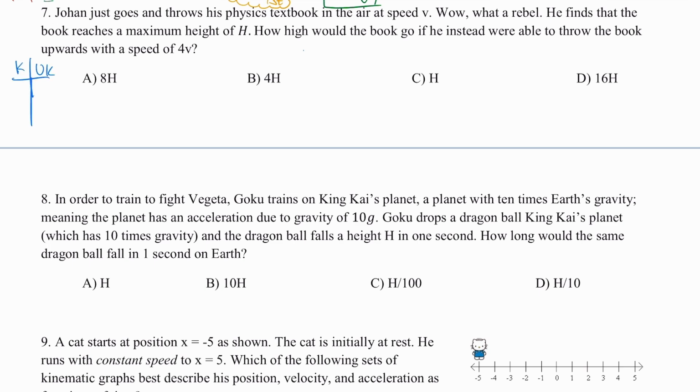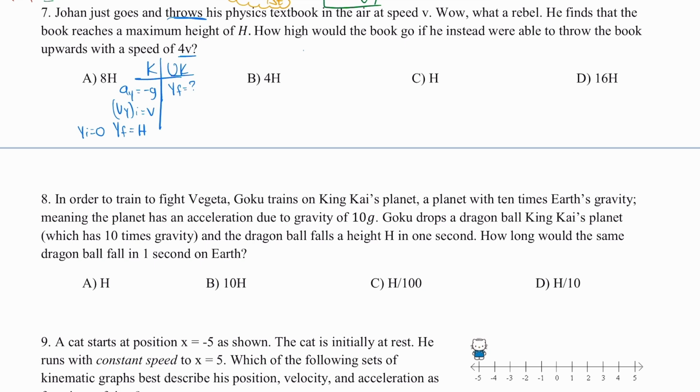So in this situation, I know that the physics book is being thrown into the air at a certain speed. So I know that the vertical acceleration is negative g. The initial vertical velocity is just v, and the final position is at a height h. That means my initial height, I'm going to declare it to be 0. My goal is to figure out what this new height would be if I were to adjust the initial speed to being 4 times the original velocity. Again, we have no numbers, so here's what we do.